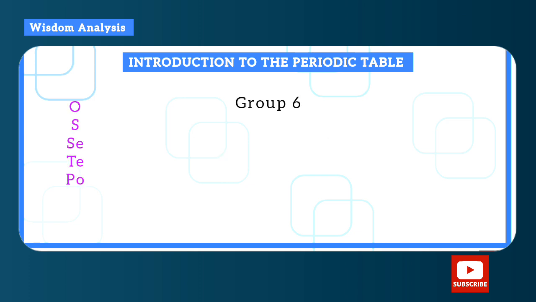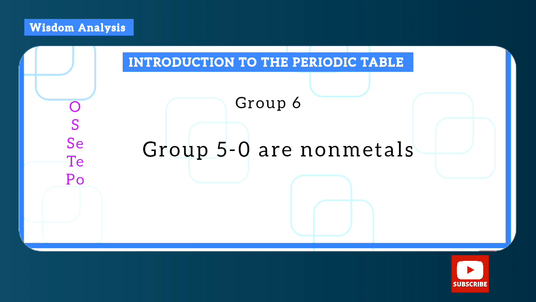Okay, so these are group 6 elements. We have oxygen, sulfur, and so on. So they are basically non-metals. So from group 5 down to group 0, which is the last group, they are non-metals.